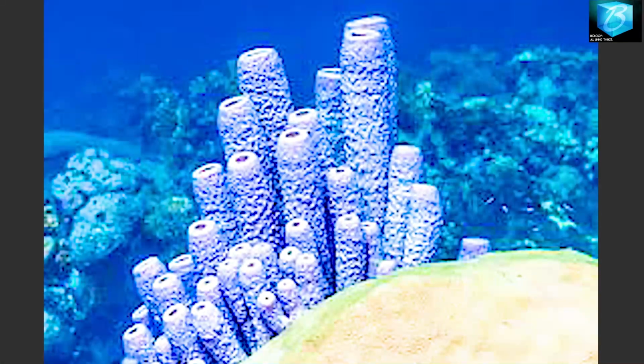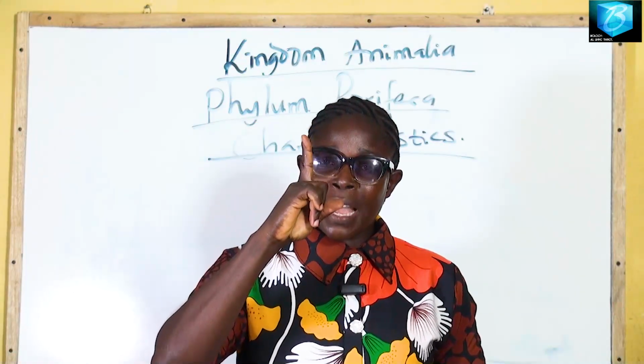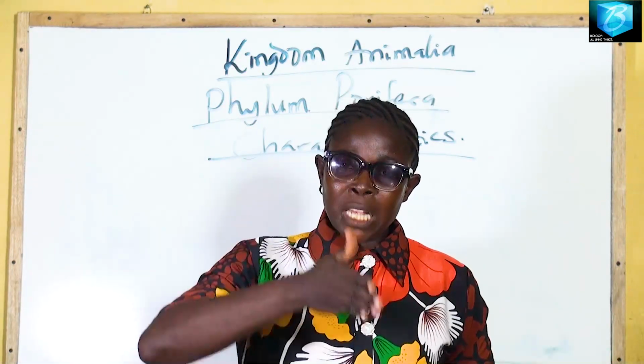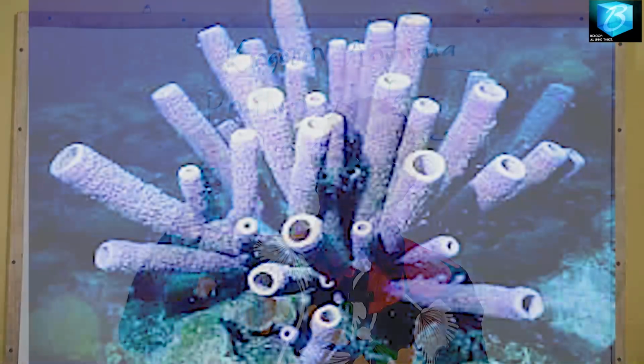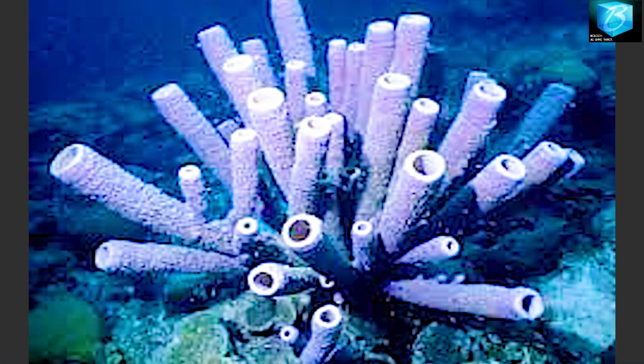They are able to produce it again to cover up. They reproduce asexually by fragmentation, meaning that one of them can cut itself into several small fragments, and each of the small portions will regenerate, will grow and become a whole organism. That is their asexual reproduction.